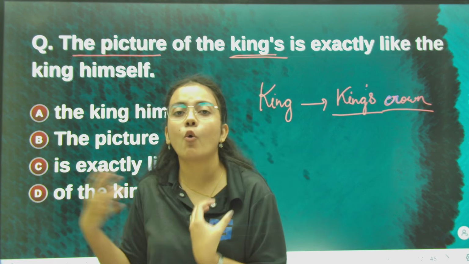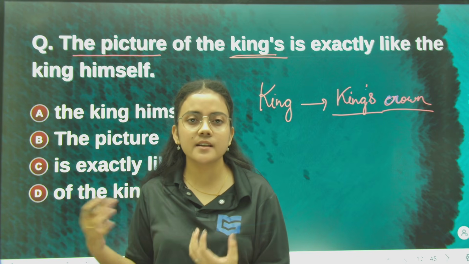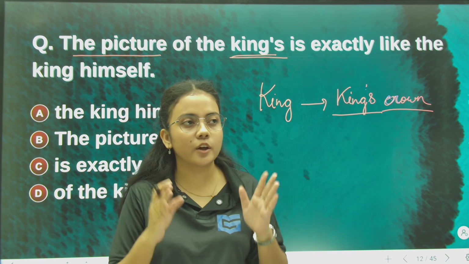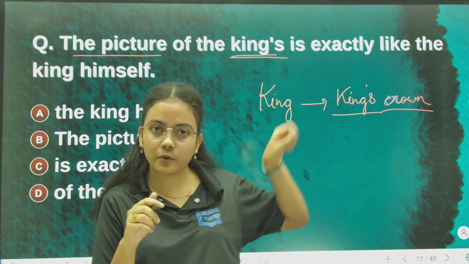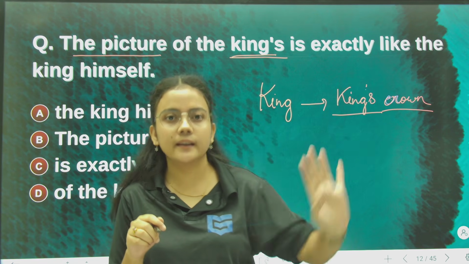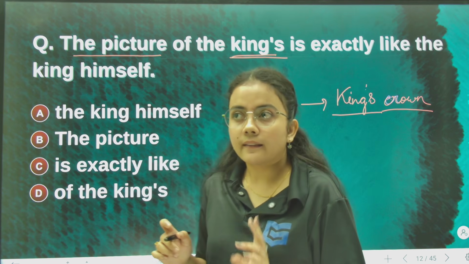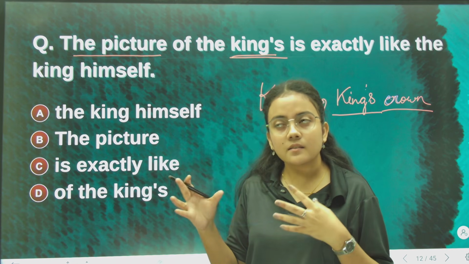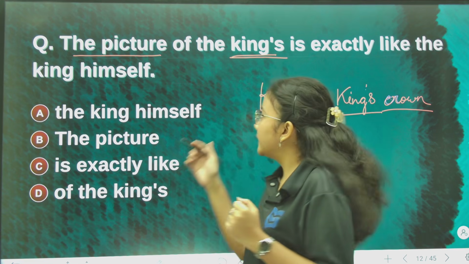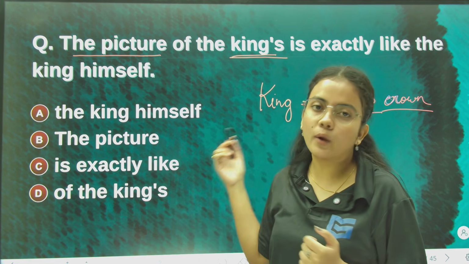He doesn't own it. The picture is merely of the man who is drawn, the king. So in that context we do not add the possessive form.